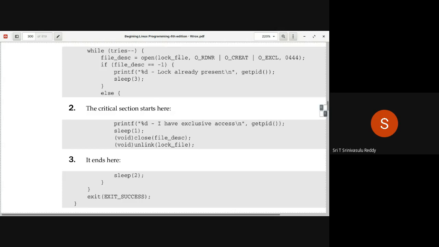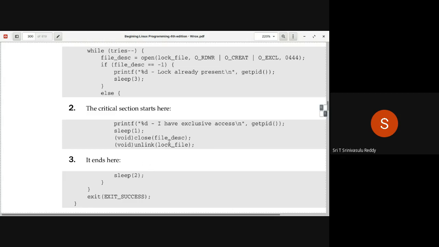As you can see here, you try to open it, and in case it fails, it returns -1, and you know that there is a problem. So that particular process is made to wait for a certain period, meaning that some other code is being executed. If it is successful, then it can proceed. It has got access to the lock. So this is the critical section code, sleep of 1. And at the end of the usage of the critical section code, you remove the corresponding file.